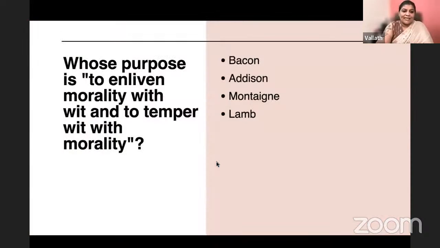Whose purpose is to enliven morality with wit and to temper wit with morality? This is a question already asked. Who wrote something to enliven morality with wit and to temper wit with morality? Is it Bacon, Addison, Montaigne, or Lamb? It is, everybody might know, the purpose of the Spectator papers. So it is Addison. The purpose of the Spectator papers is to enliven morality with wit and to temper wit with morality. Remember that.